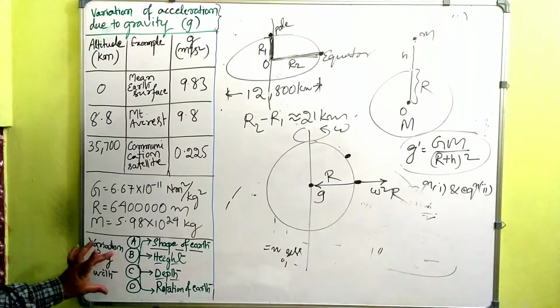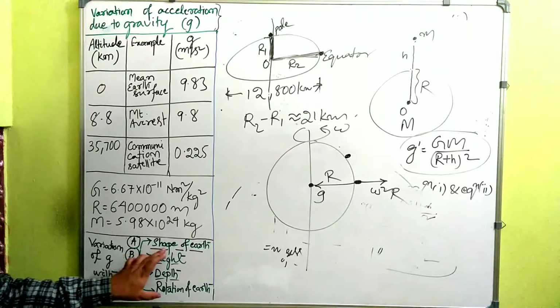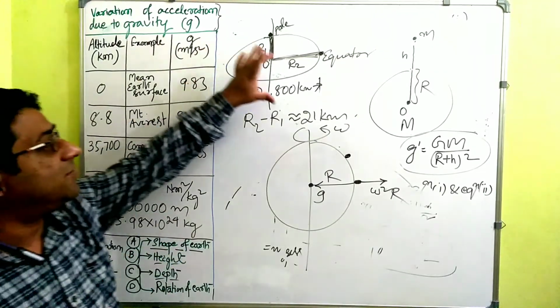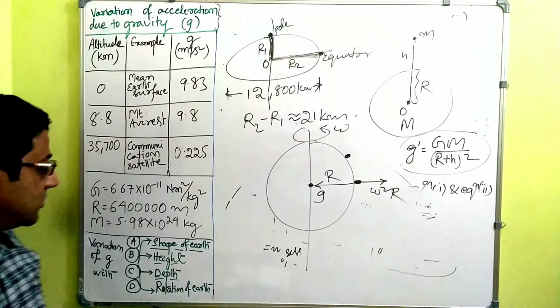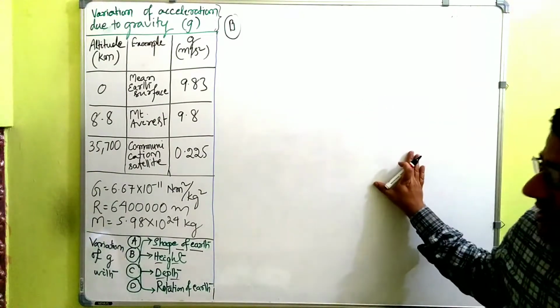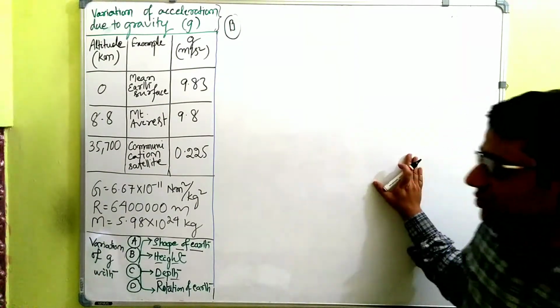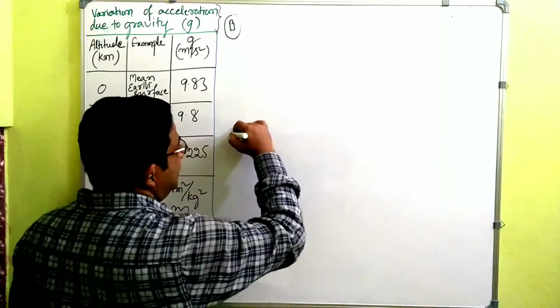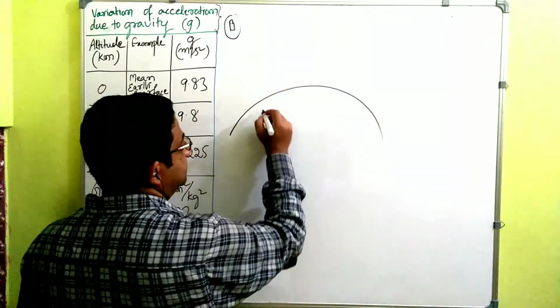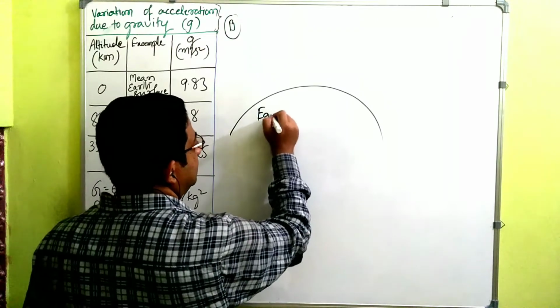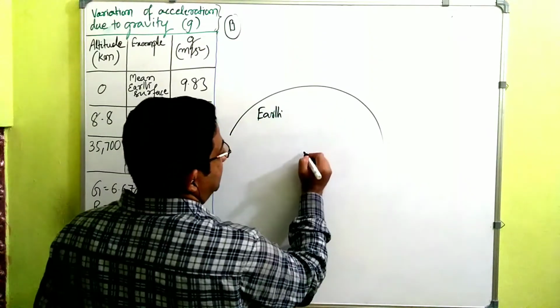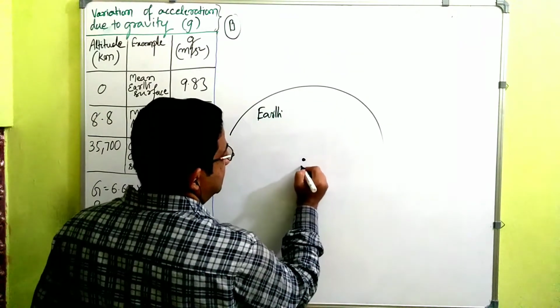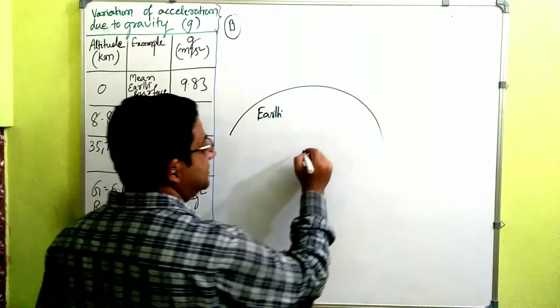In detail we will see these three only, as I said already, because the variation due to the shape of earth is little, which we ignore. Now we'll see the variation of acceleration due to gravity due to height from the surface of earth. Let us say this is earth, and this is the center of earth.